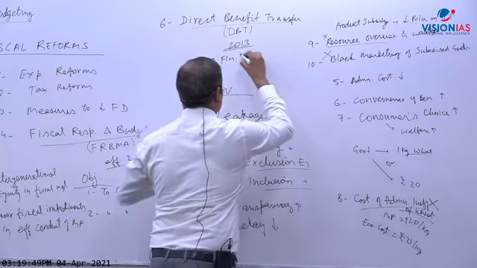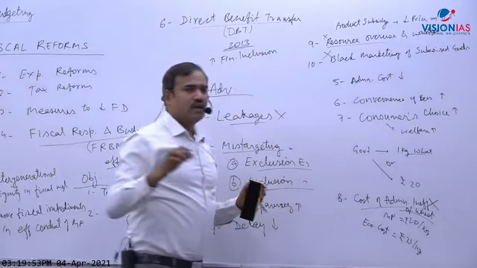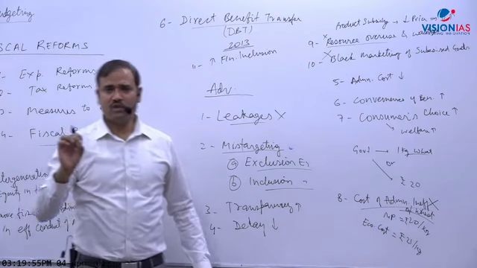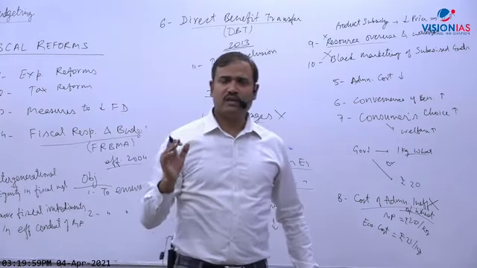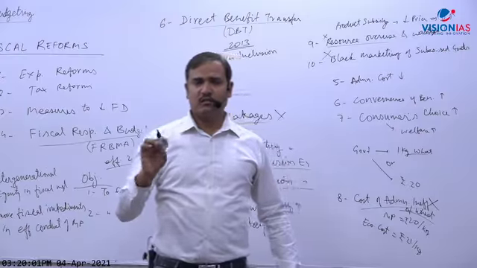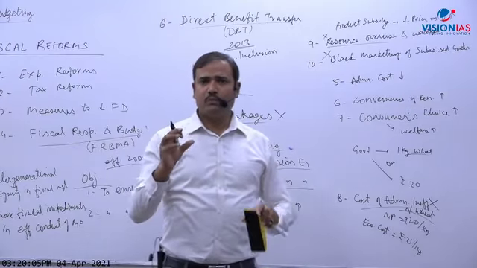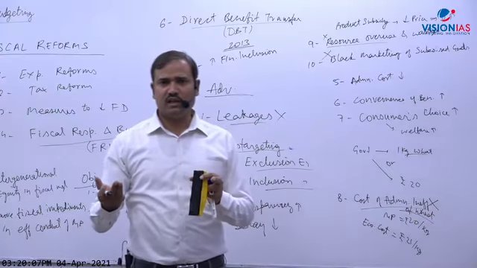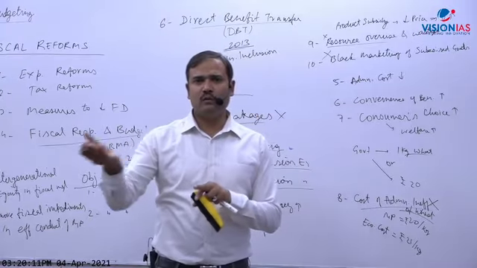Financial inclusion. How? I have already told you why Jan Dhan Yojana was so successful. Why were so many accounts opened in Jan Dhan Yojana? The reason was not Jan Dhan, the reason was DBT. Because poor people in general think, even I used to think earlier, if I don't have money, what is the use of opening an account?